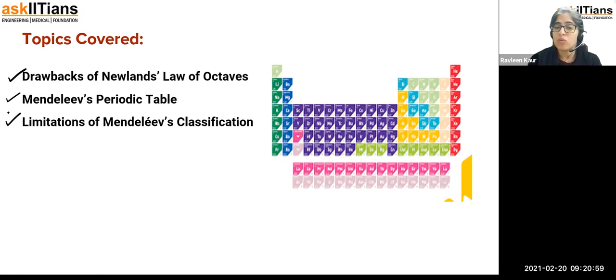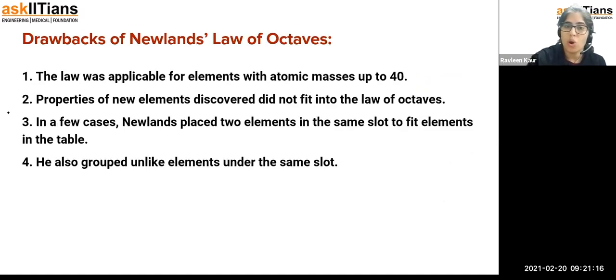The first drawback was very simple: this was only valid till calcium. He was very sure that no more elements would be discovered in future. The next was that he placed two elements in the same slot. I've shown you that in the last class also. So all the drawbacks are mentioned here. That law was applicable for elements with atomic mass up to 40, that is calcium only.